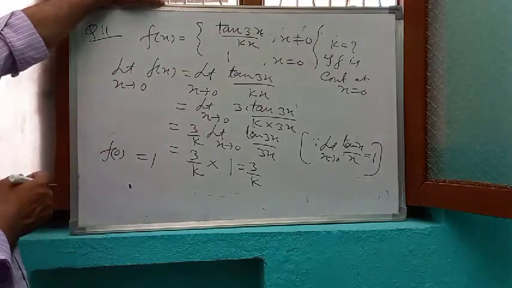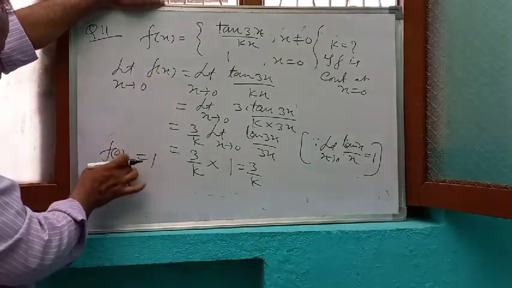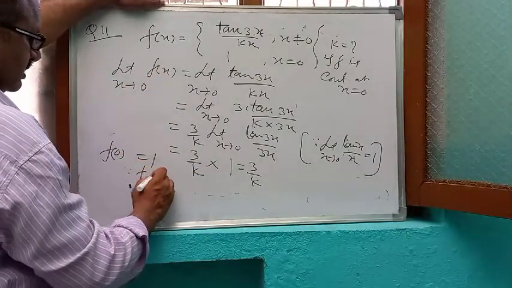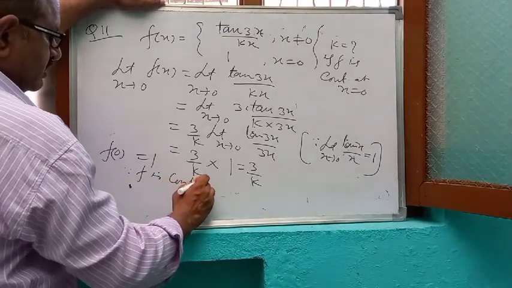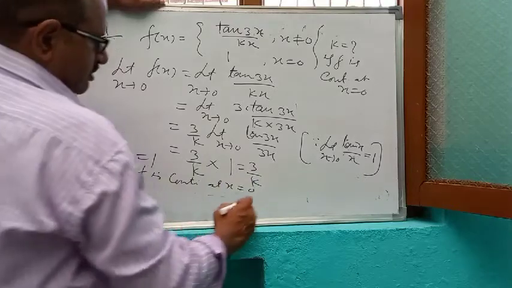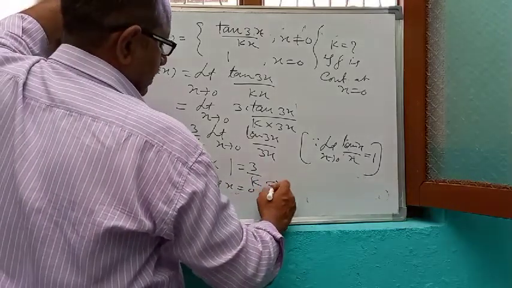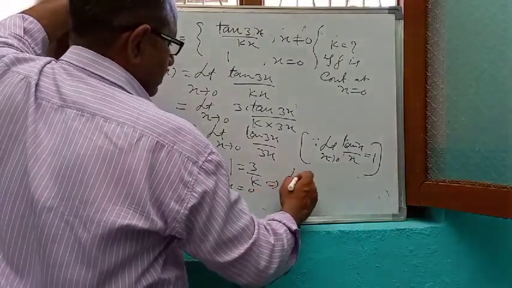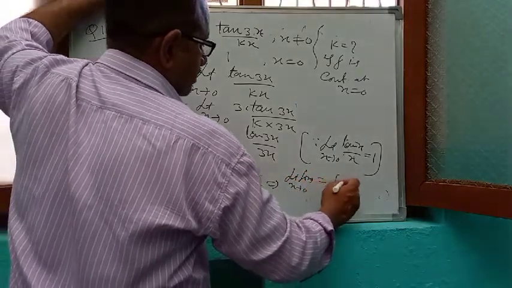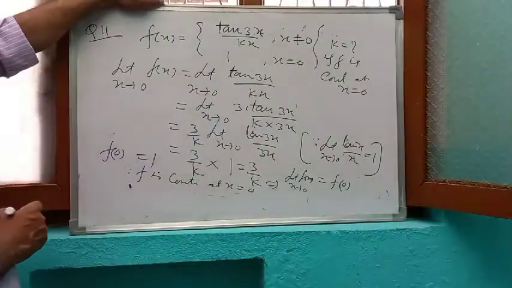But the function is continuous, so the limiting value and functional value both will be equal. Since f is continuous at x is equal to 0, the limit of f(x) as x tends to 0 will be equal to the functional value f(0).